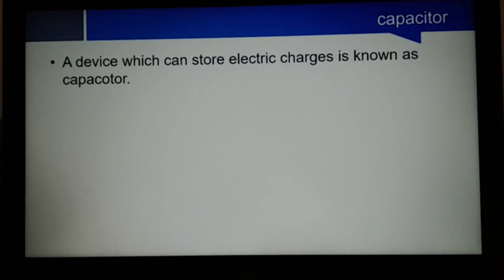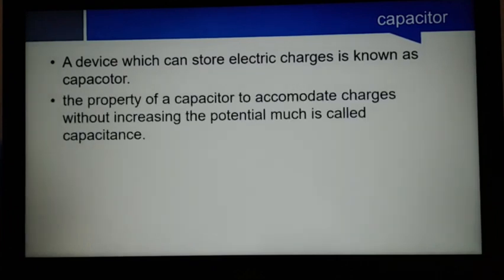I already told you the property of a good capacitor. A good capacitor can accommodate maximum charges with minimum potential. The property of a capacitor to accommodate charges without increasing the potential much is called capacitance. If it is asked for a conductor, you can change capacitor to conductor: the property of a conductor to accommodate charges without increasing the potential much is called its capacitance. It is common for both conductor and capacitor.